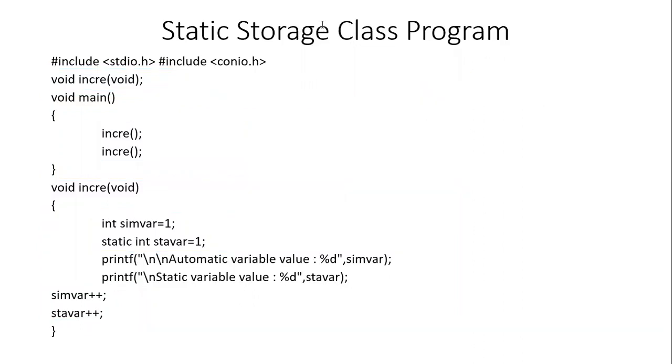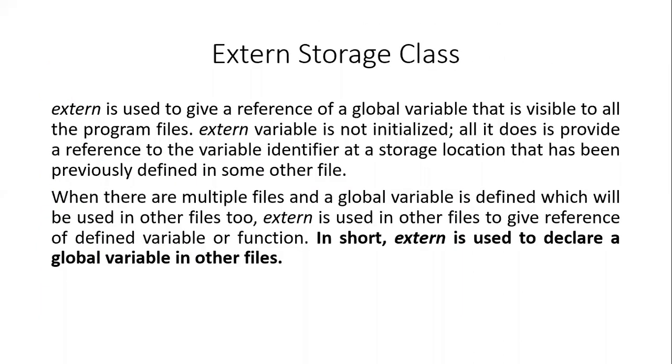So now we will have a look at the last storage class, which is called the external storage class. The external storage class is used only when you use multiple source codes or multiple files within the same project. For example, if you are working on a project named college, and you have multiple source code files, multiple C files within the same program, then you can use an external storage class.